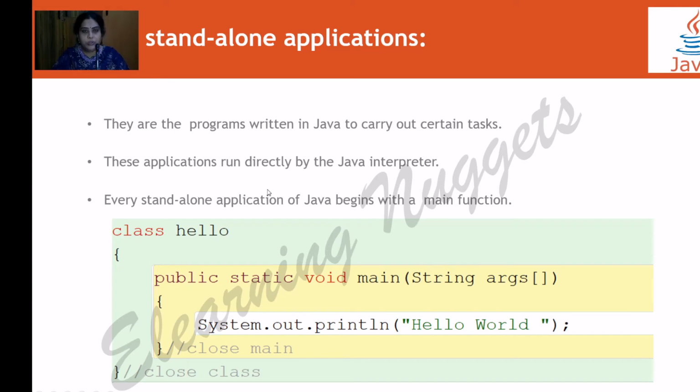So what are standalone applications? Standalone applications are those programs which do a specific task. When you open your computer, your desktop, you work on your calculator program or you work on your MS Office program or you work on your paint program. You would have installed various games. You go and check on those games, play those games. So these programs which do a specific task are known as application programs. So you can create these application programs using Java.